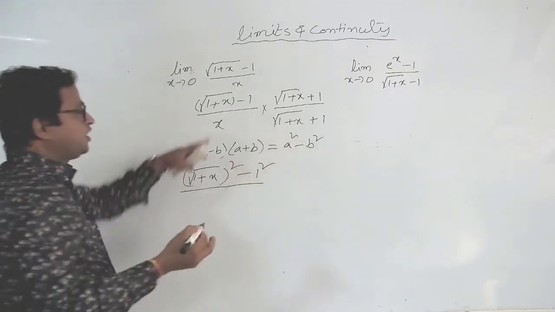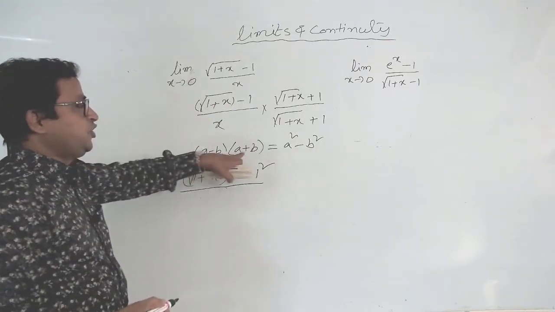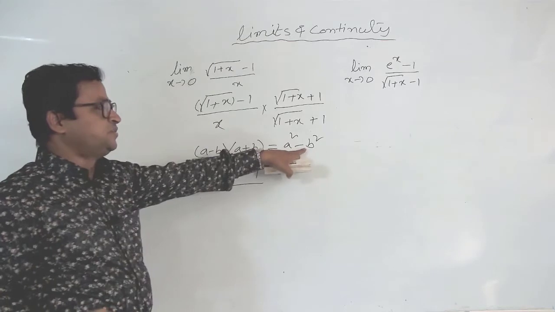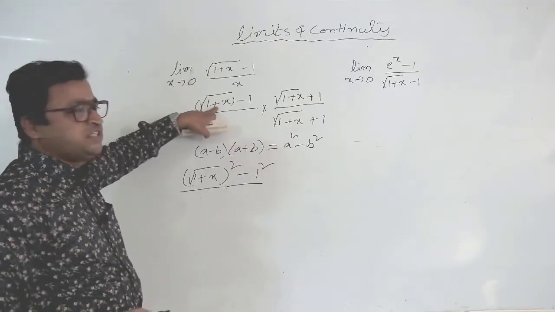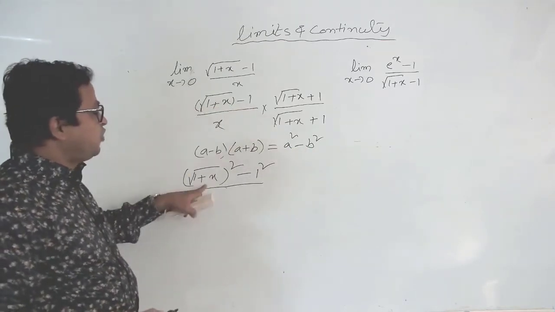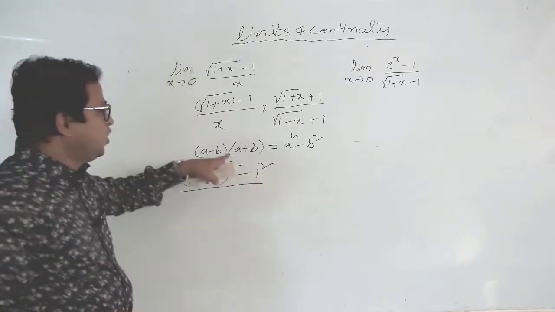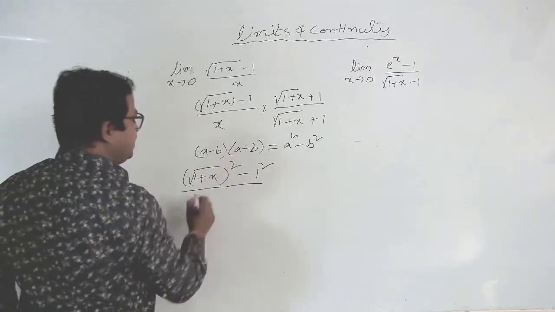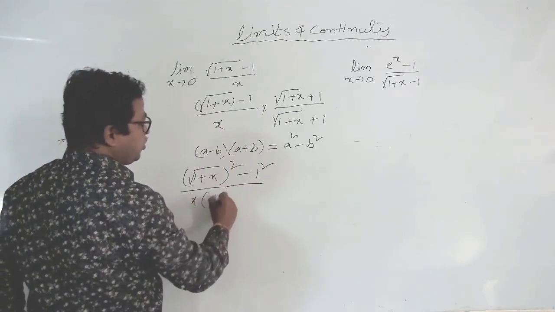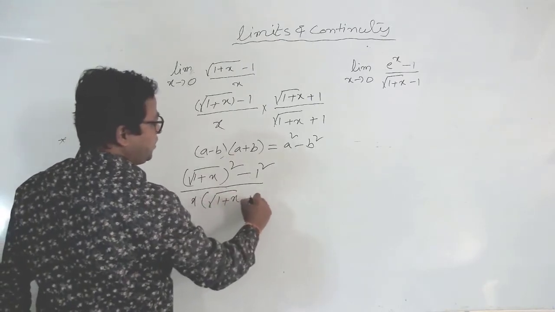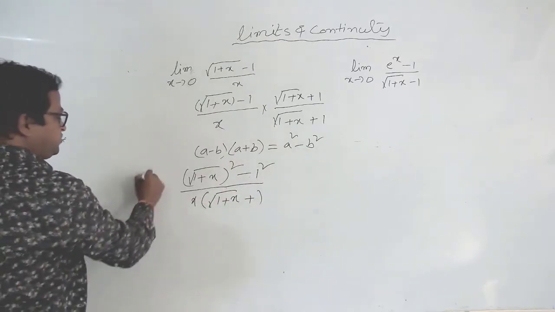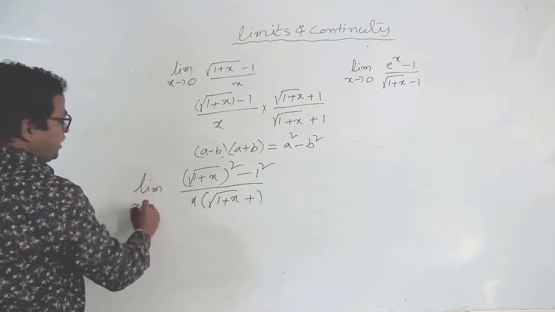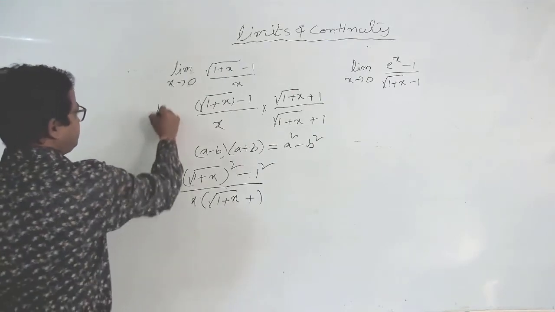Suppose this is a and this is b, then a square minus b square, divided by x into under root 1 plus x plus 1. Limit compulsory you write, otherwise they will cut the marks.